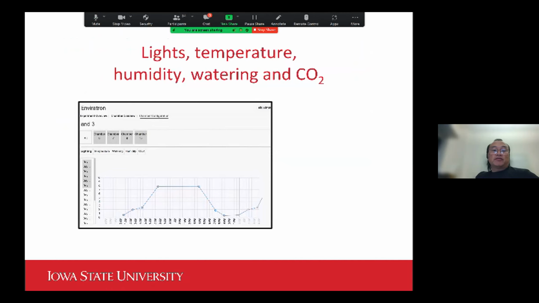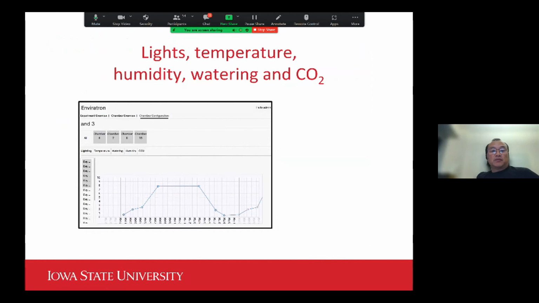And we also have what we call a web interface for the planning of the experiment. So as a user, you can use the app to define your experiment chamber by chamber in terms of the lighting, temperature, humidity, watering, and the CO2.